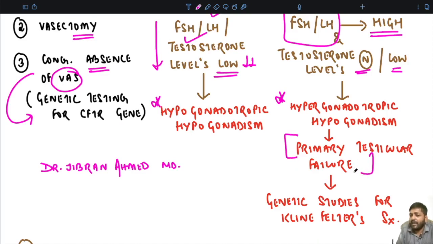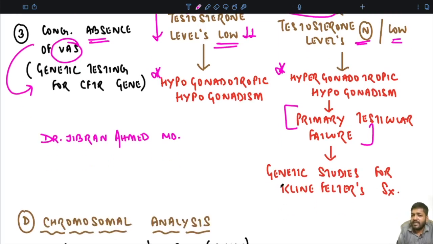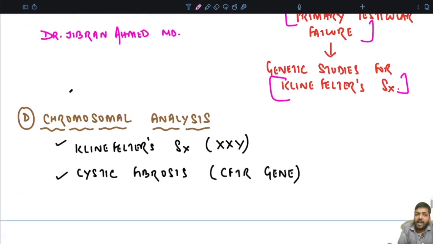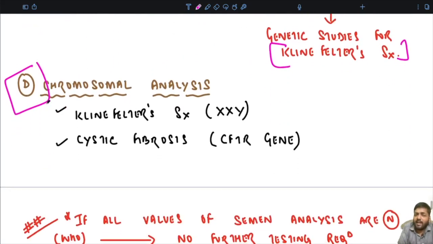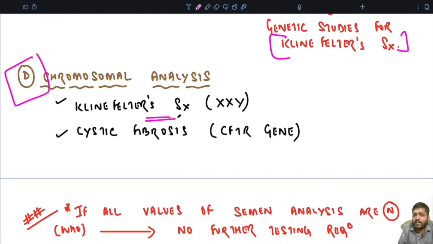So there can be primary testicular failure. Genetic studies have to be done to rule out Klinefelter syndrome. Okay. After semen analysis, you can do the chromosomal analysis, so as to report Klinefelter syndrome. So karyotyping has to be done, XXY. Again, mutational study of the CFTR gene to rule out cystic fibrosis.